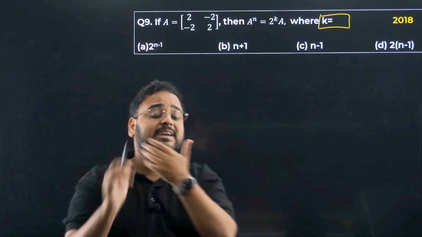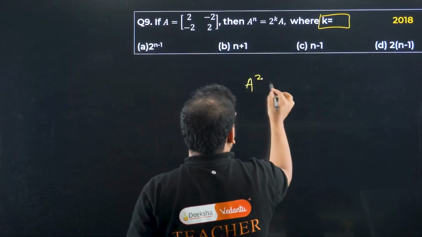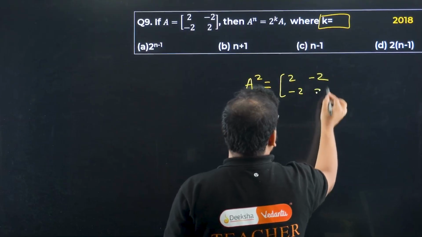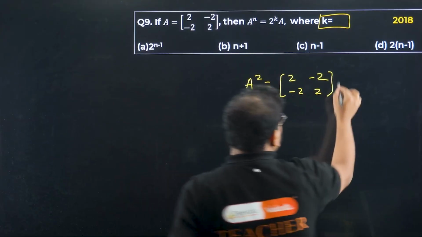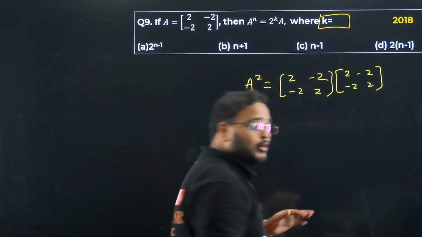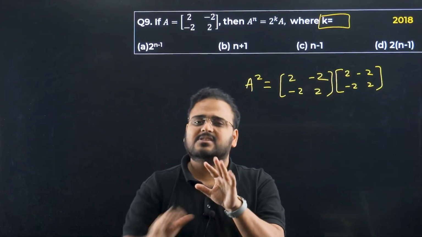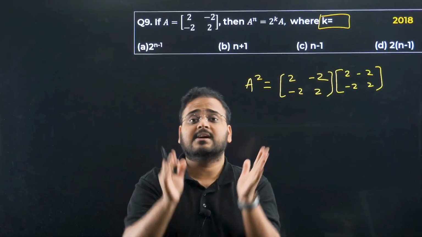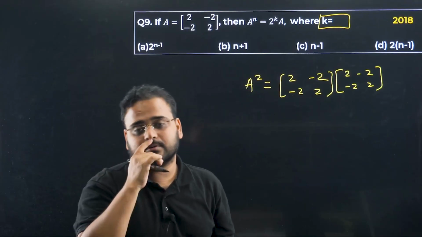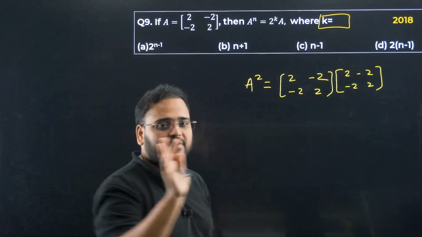Whenever you see indexes, what do we do? We simply find A square first. So we have 2, minus 2, minus 2, 2, and again the same thing, A into A. Whenever you see positive powers of any matrix, try to find A square first. In maximum cases, 95%, your answer will come from that step only. Some questions might use A power 3 or A power 4 also, but usually A square will give you the final result.